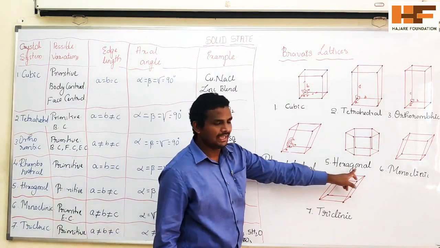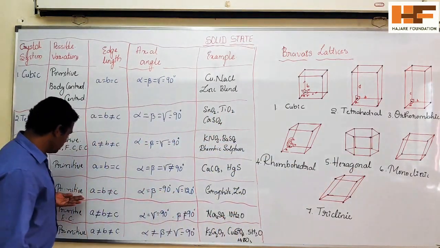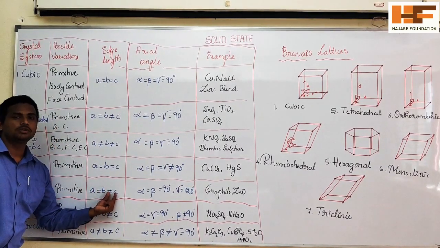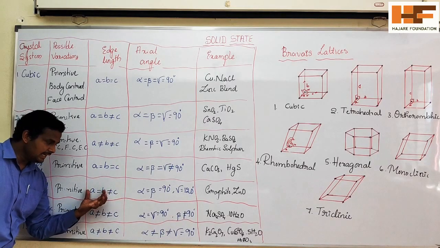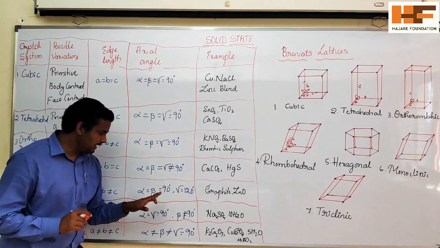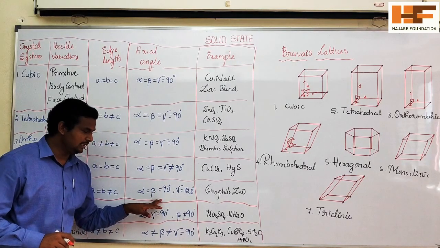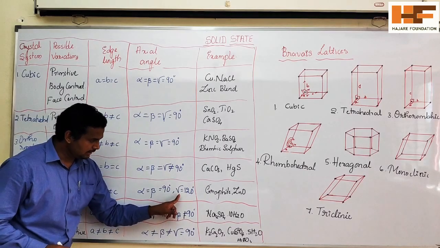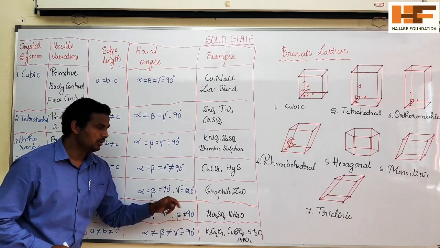So here it is hexagonal. In the hexagonal, we have A equal to B, but it is not equal to C. So in the edge length, A is equal to B, but it is not equal to C. When it comes to the angle, alpha is equal to beta is equal to 90 degrees. Both the angles are 90 degrees, but gamma is not equal to 90 degrees.